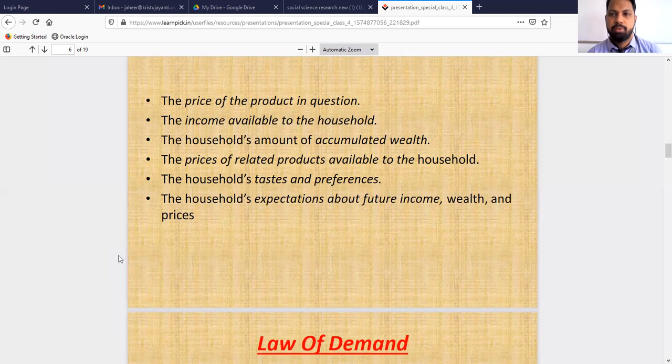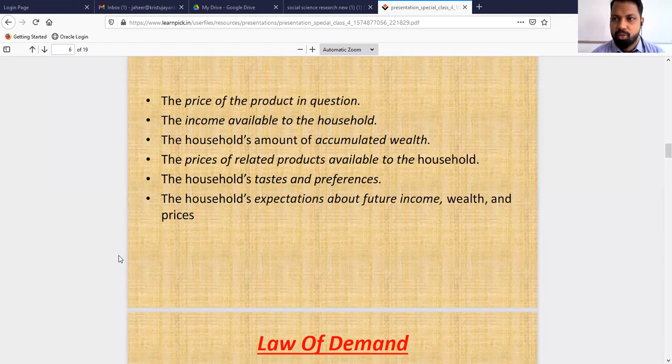Then taste and preferences of the consumer have an important impact on the quantity demanded. Nowadays, taste determines the demand. You purchase those commodities which you like more, and you will avoid the consumption of those commodities which you dislike.